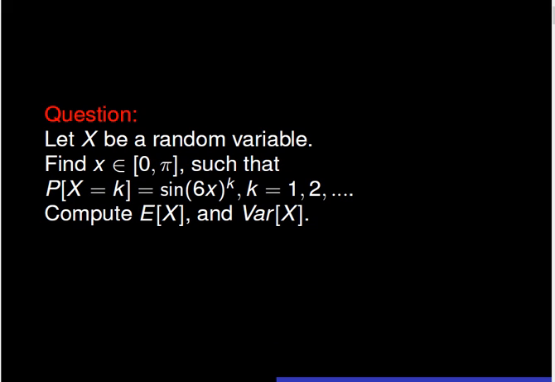Let X be a discrete random variable taking values in the set of positive natural numbers. We are asked to find the value of little x such that the probability of X equal to k is sine of 6x to the power k. Then compute the expectation as well as the variance of X.